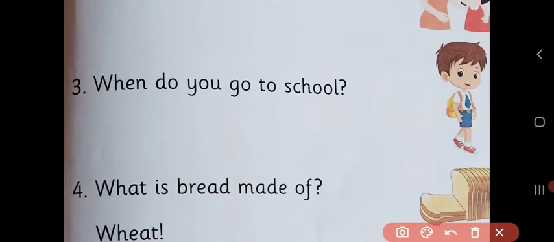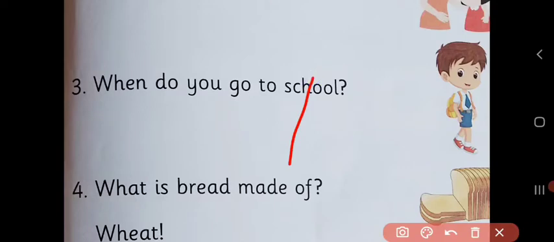Number 3. When do you go to school? We'll repeat. When do you go to school? Can you see one boy here who is having bag and wearing uniform? So he is going to the school.